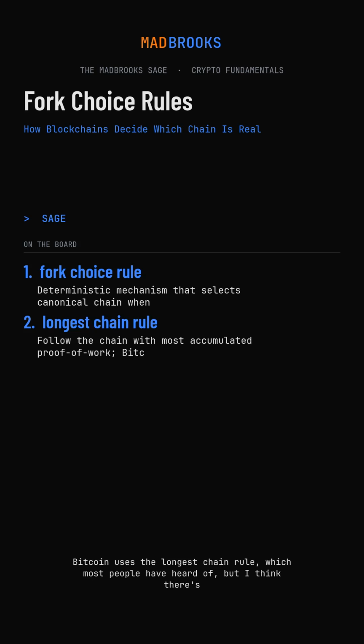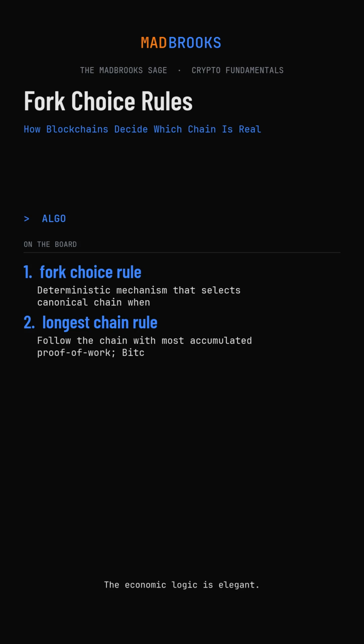Bitcoin uses the longest chain rule, which most people have heard of, but I think there's confusion about what that actually means in practice. Walk us through how it works and why Satoshi chose it. The longest chain rule is more precisely the most accumulated proof-of-work rule. When a node observes competing chains, it follows the chain representing the greatest computational expenditure. In Bitcoin's case, this manifests as chain length because each block represents approximately equal work.